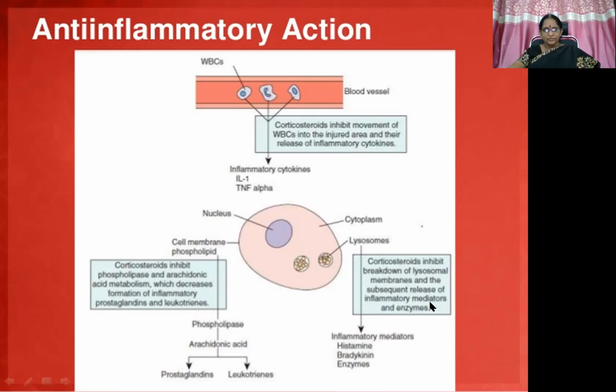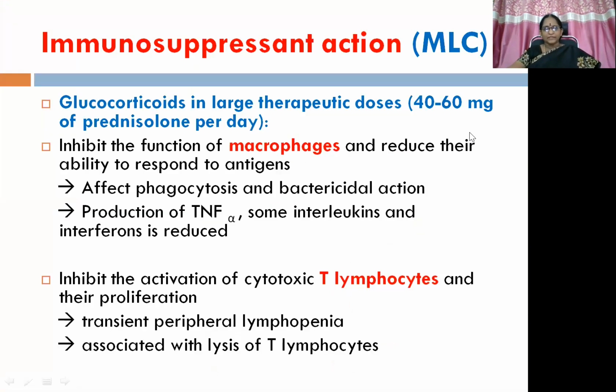Then within the lysosomes, what happens? Corticosteroids inhibit breakdown of lysosomal membranes and the subsequent release of inflammatory mediators and enzymes. So inflammatory mediators like histamine, bradykinin, enzymes, all these will be reduced in secretion. So one is actions within the blood vessel, one in the cell membrane, one in the lysosomes. Hope it is clear to you. Then immunosuppressant action. I have given a mnemonic MLC, medical legal case. Okay, we'll see what that MLC denotes.